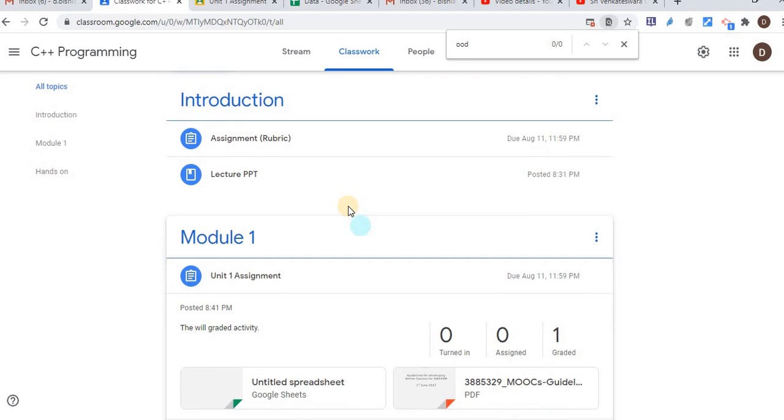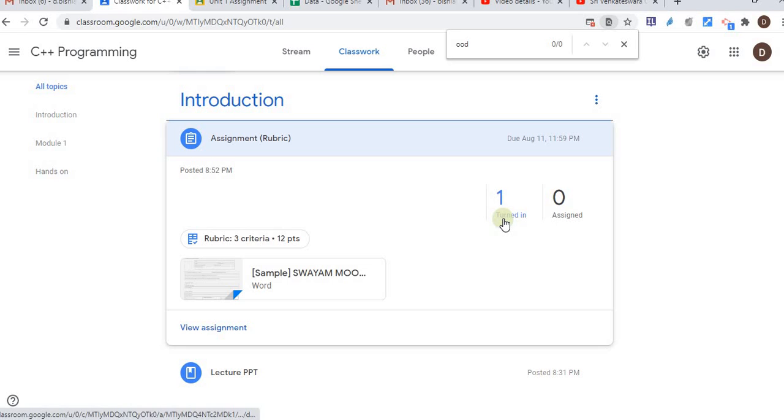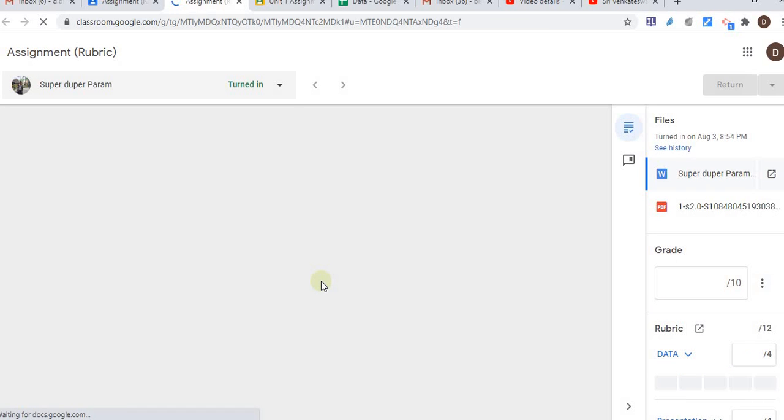So here the rubric assignment. So here I can see the one is turned in. Come back to this one. Let's see the assignment is here. One is turned in out of total students. I have only one student enrolled in my class. So it's one here, and just click on this one assignment part, which is submitted by the student.